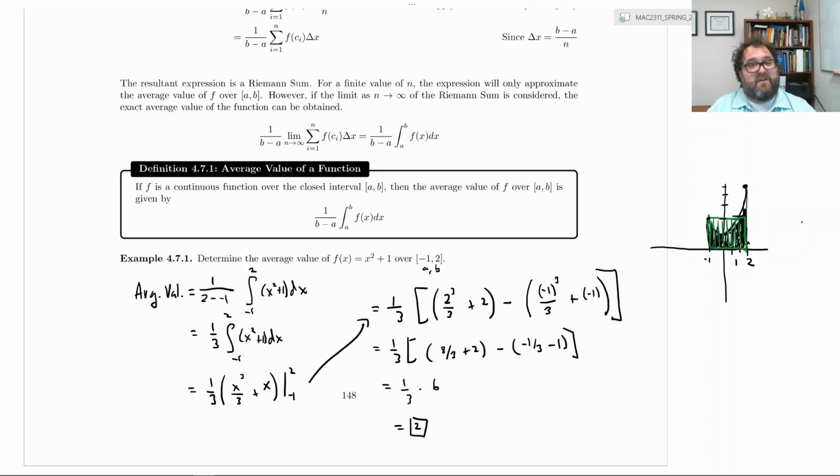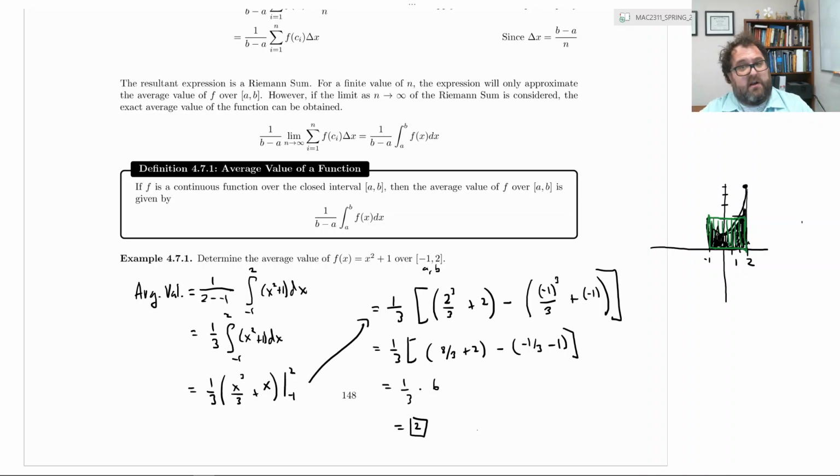What was the definite integral equal to? It was 6, before I divided by 3, when the 1/3 was out front. The definite integral was equal to 6. So the average value of the function gives you the average height, but it also does this curious thing where it allows us to find a single rectangle where the area of that rectangle is equal to that weird shape's definite integral.